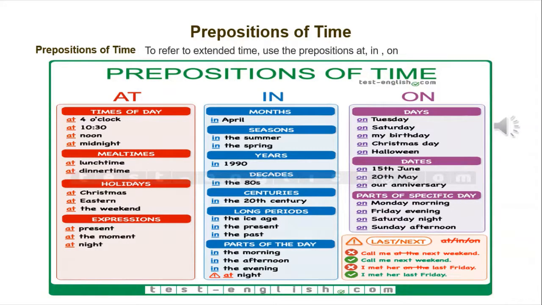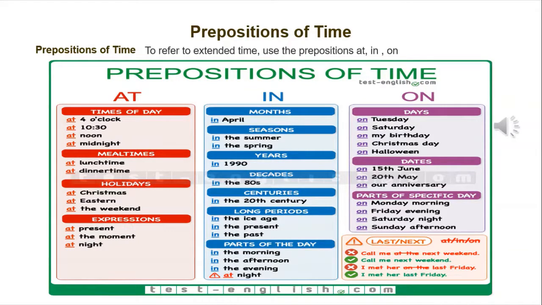At is used to discuss clock time, holidays, festivals, and other specific time frames, including exceptions such as at night. It's used with times of day: at 4 o'clock, at 10:30, at noon, at midnight. Also with meal times: at lunchtime, at dinner time. Holidays: at Christmas, at Easter, at the weekend. Also expressions: at present, at the moment, at night.